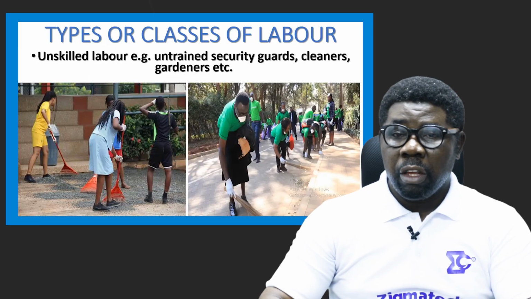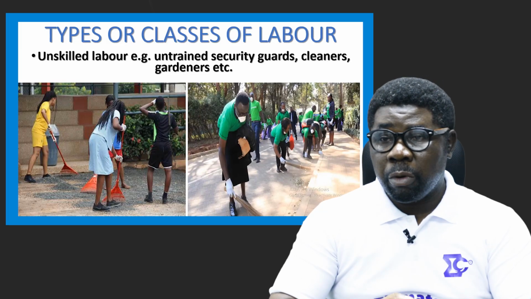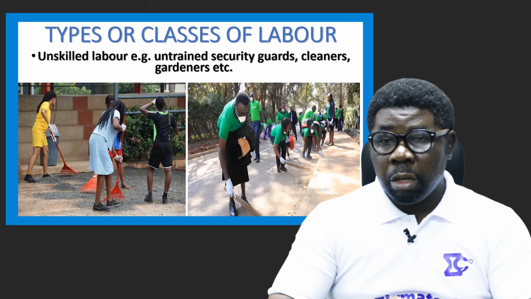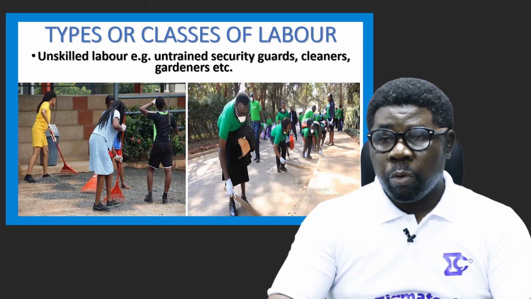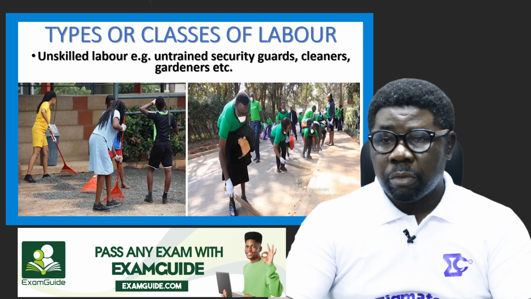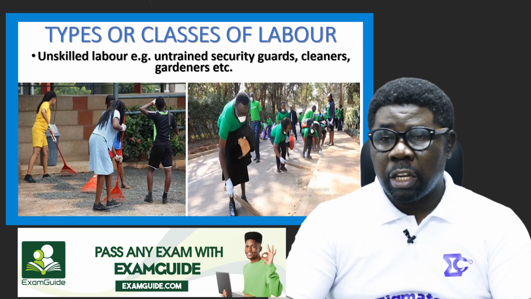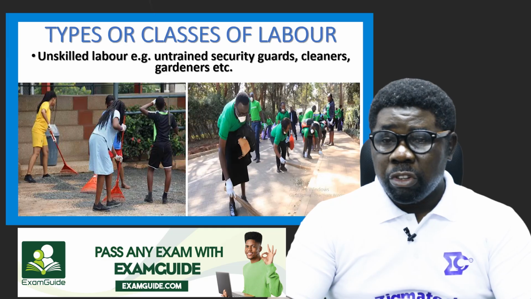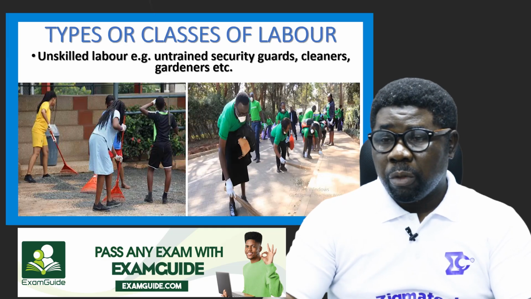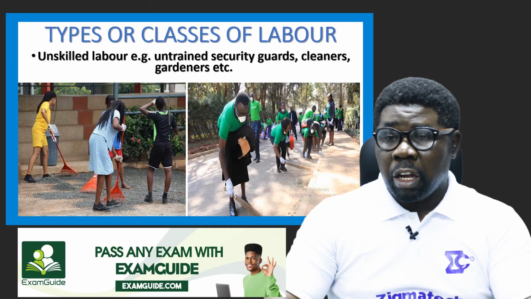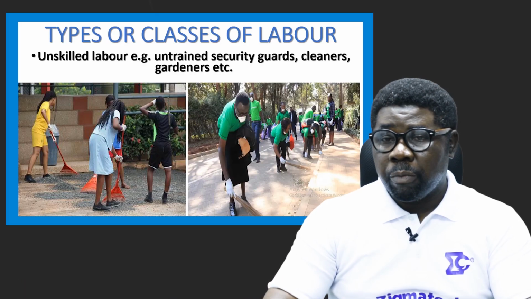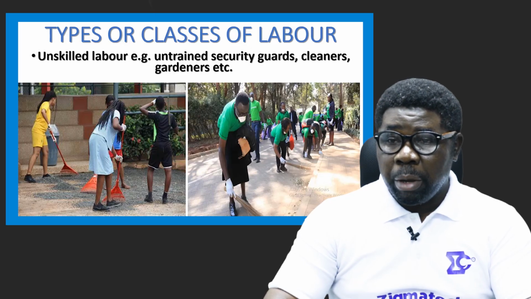You can see this is the types or classes of labor we have. We have unskilled labor, and these are people who can serve as cleaners, caregivers, security guards, gardeners and so on. Majority of them are untrained. They don't have versatile skills from a trained atmosphere. It's something you can do normally as a human being, so you can render such services and get paid for it.